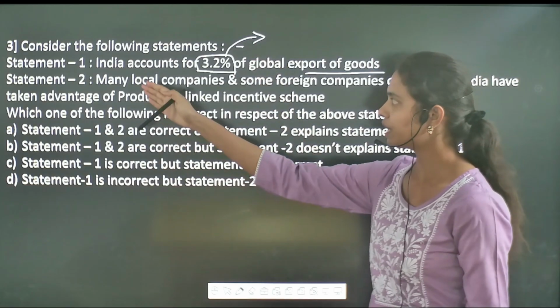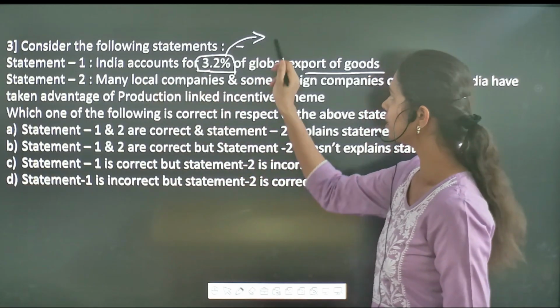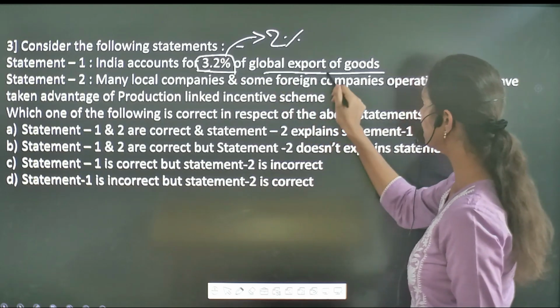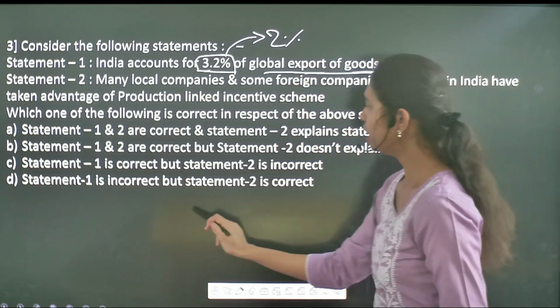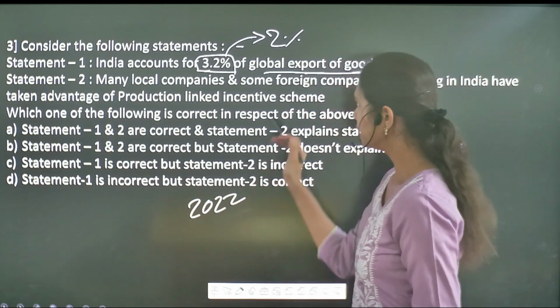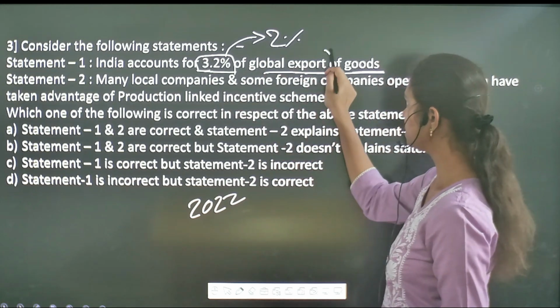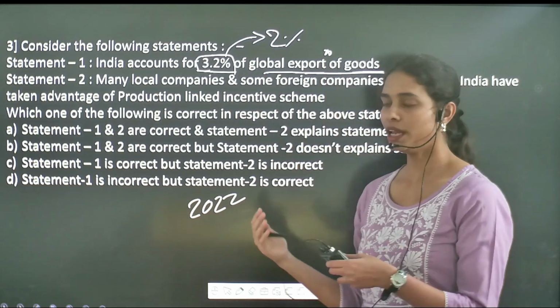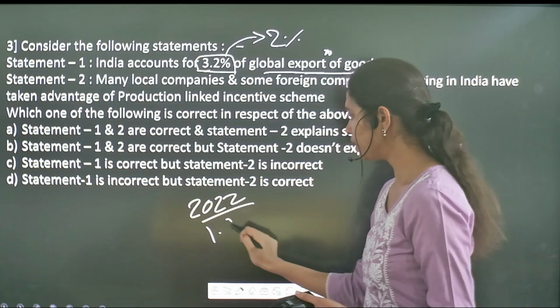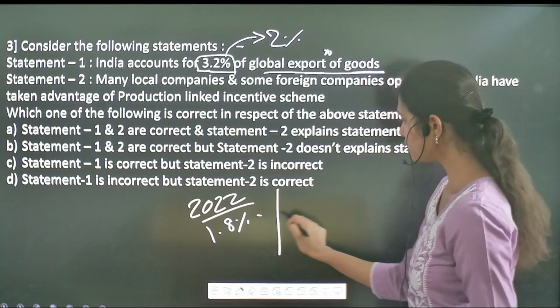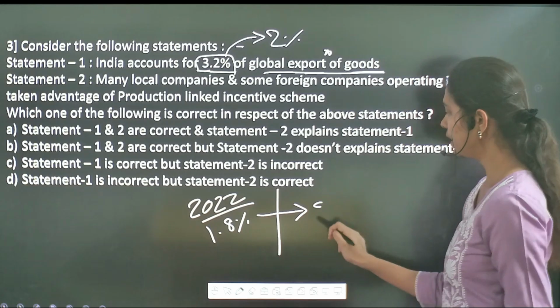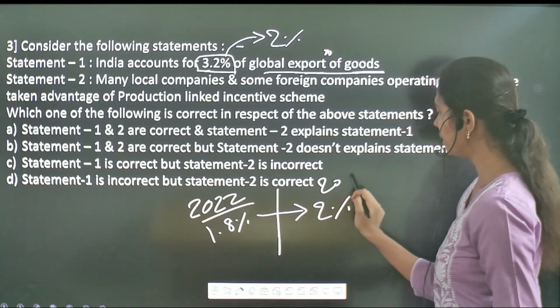India accounts for 2% of global export of goods. Initially up to 2022, India's contribution in the global export of goods was 1.8%, whereas this 1.8% has increased to 2% by 2026.